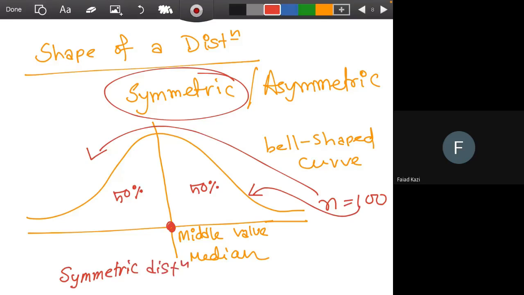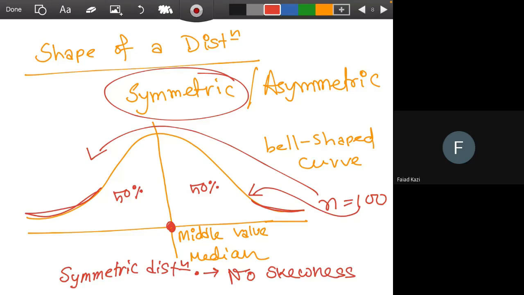Okay, that is a symmetric distribution. And it is also said that in this distribution there is no skewness. That means the data values are evenly distributed. কোনো দিকে কোনো ডেটা স্কিউ হয়ে নেই, সব দিকে এটা সমানভাবে ডিস্ট্রিবিউট করা আছে।